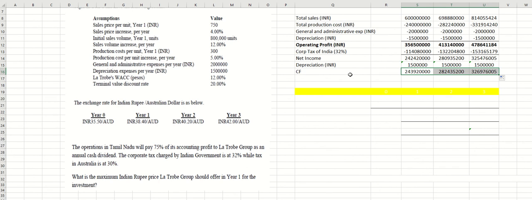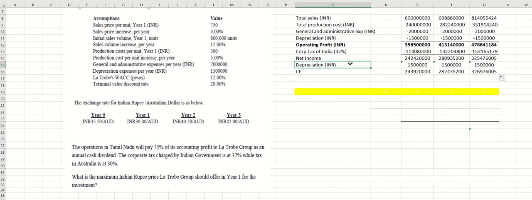After that, you minus the initial outlay, you get the NPV. But because we don't have the initial outlay over here, I just want to show you how to calculate the net present value, if the question requests you to do so.